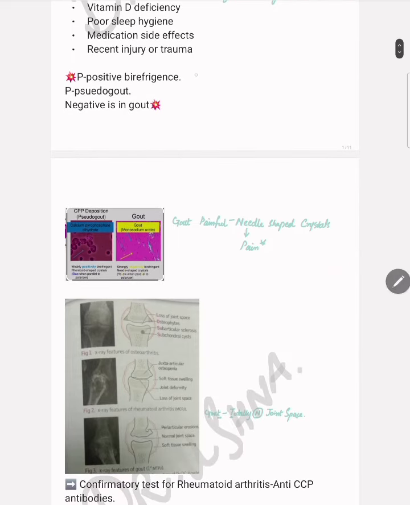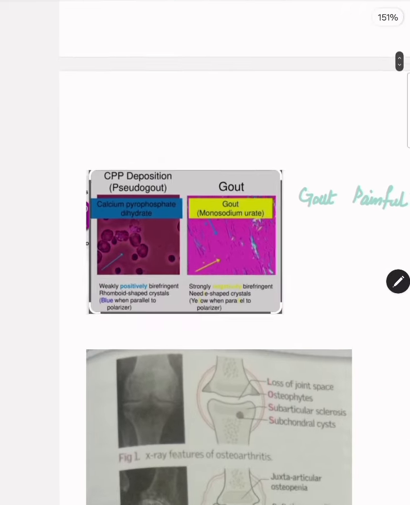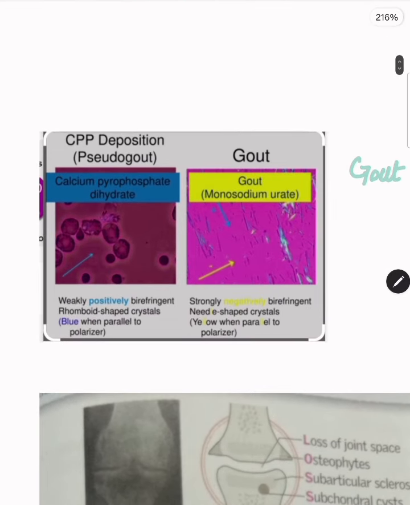Then a very important topic, that is gout and pseudogout. This concept should be very clear: gout is diagnosed by negatively birefringent crystals, yellow crystals in the form of negative birefringence. This is easy to remember. This is gout and this is pseudogout.